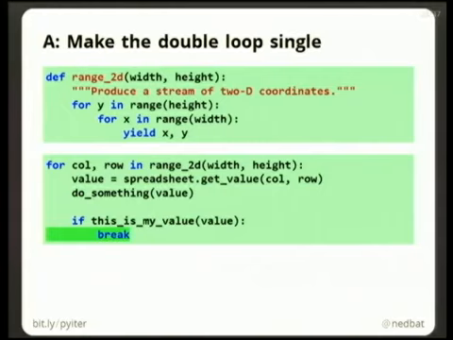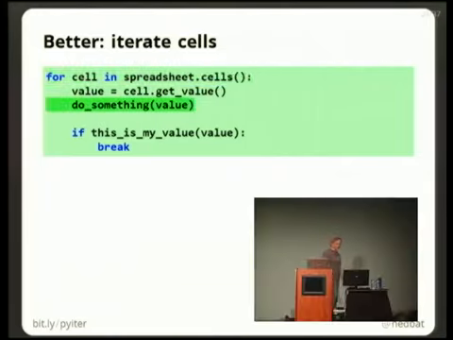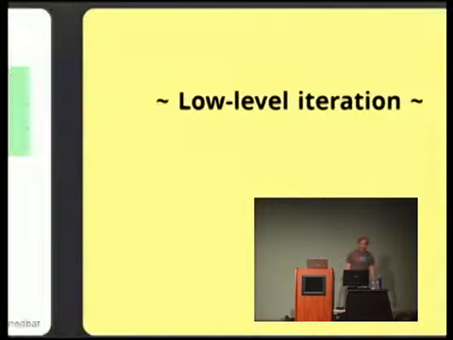Now, of course, this is still kind of silly because we're still sort of talking about integers because column and row are coming out of there. The right answer is that a spreadsheet should have a method on it called cells, which gives you all the cells. And the fact that it's a 2D spreadsheet or a 3D spreadsheet, why do you know that at this level? You just want to get all the cells out of the spreadsheet. And once you've got that, then you can still have your single loop.